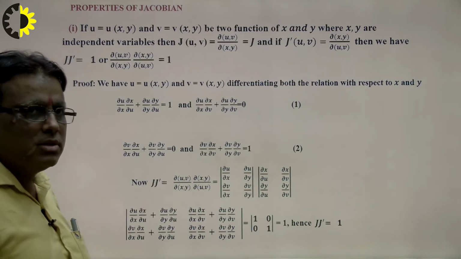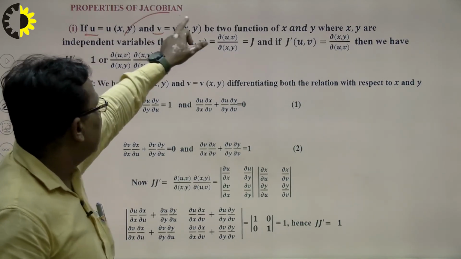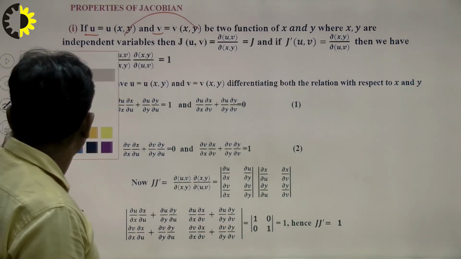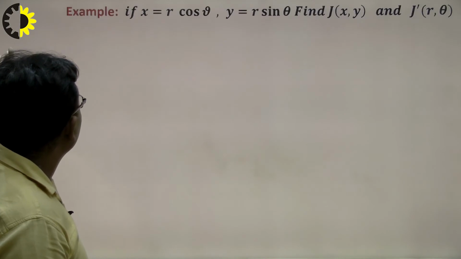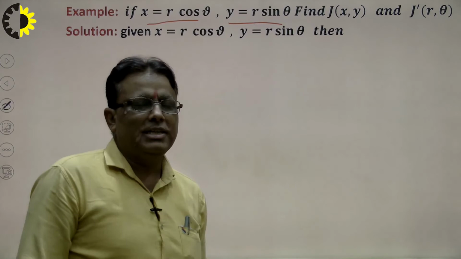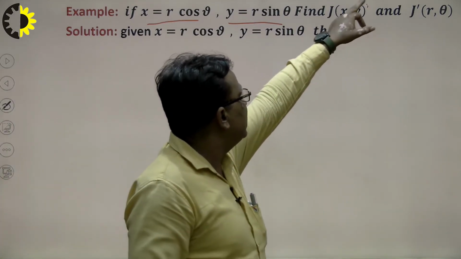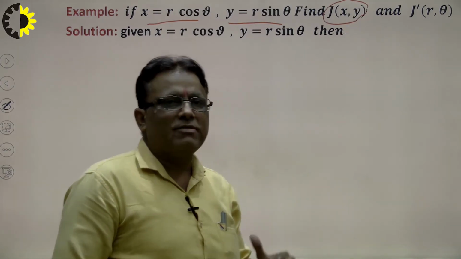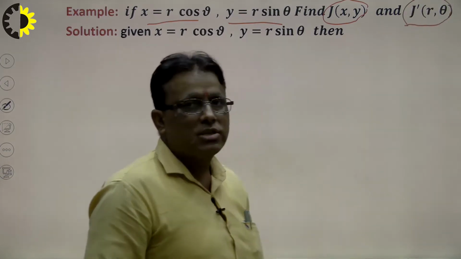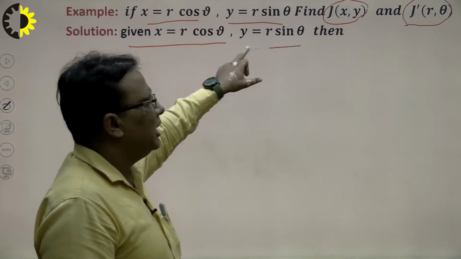First of all, we see which is the function and which is the variable. Always differentiate the function with respect to the variable. Suppose I want to calculate a question: x is equal to r cos theta and y is equal to r sin theta. This is the conversion of Cartesian to polar, and our aim is to calculate J of x, y. J of x, y means the Jacobian of x, y with respect to r and theta, and also calculate this, which is known as j dash, the reverse order. Given that x is equal to r cos theta and y is equal to r sin theta.